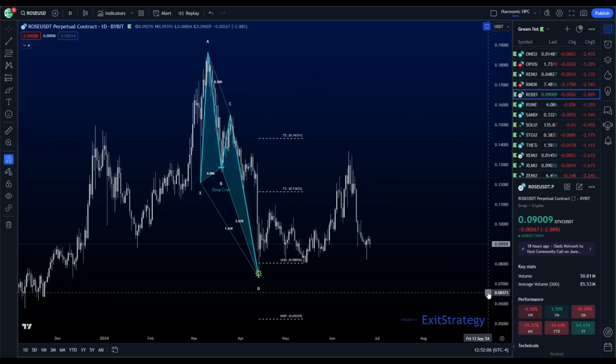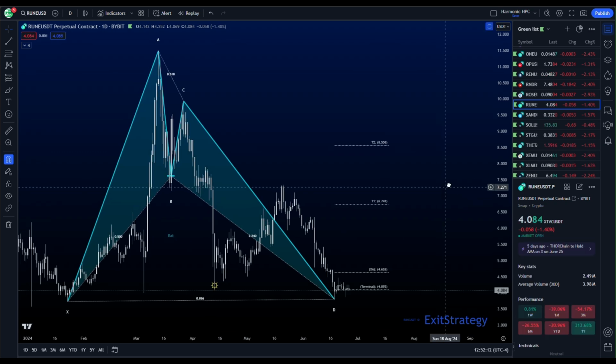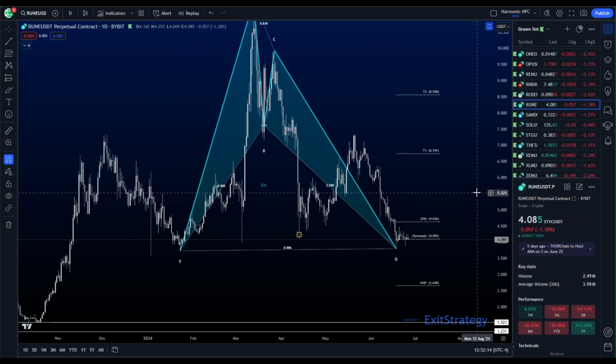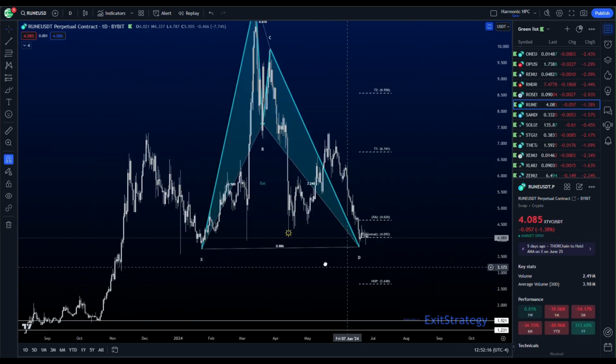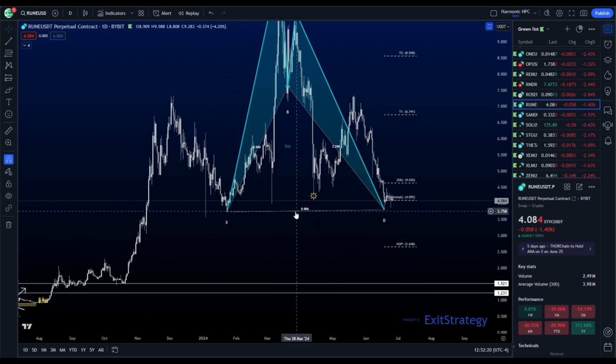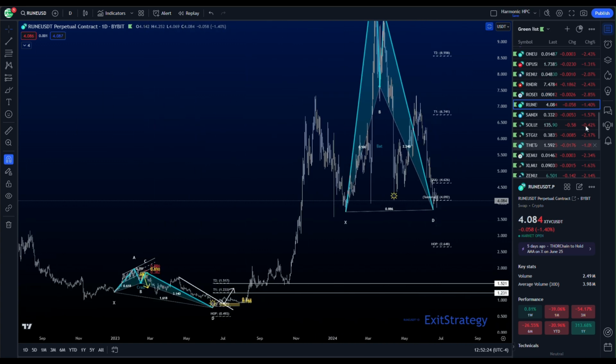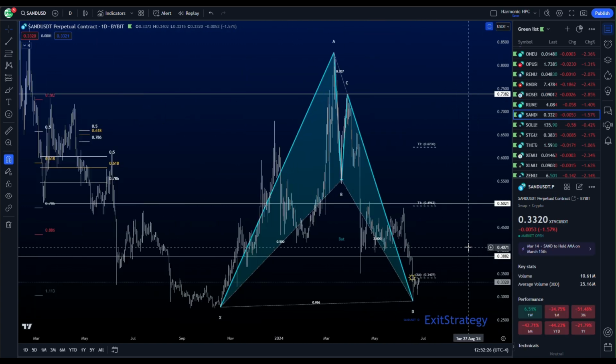Rose has a deep crab. We are back down into the PRZ, at least close enough to it. Rune has a daily bat pattern. We are in this area of support. This is the area that needs to hold. If we continue to drip down, we break these necklines, we come back down, and we'll have to test these prior ranges.